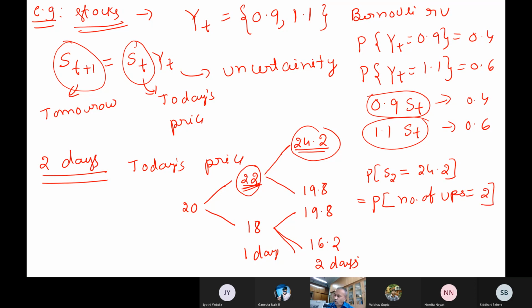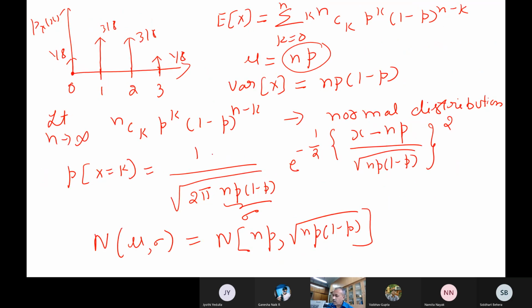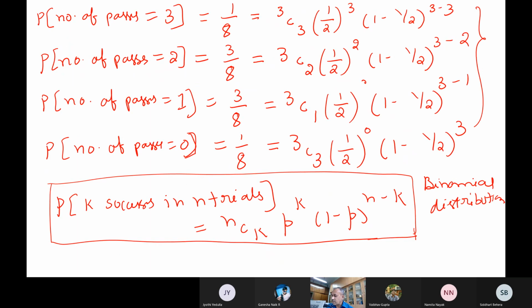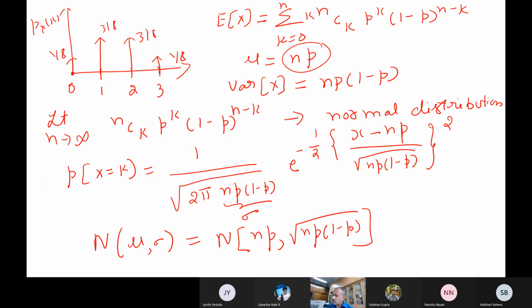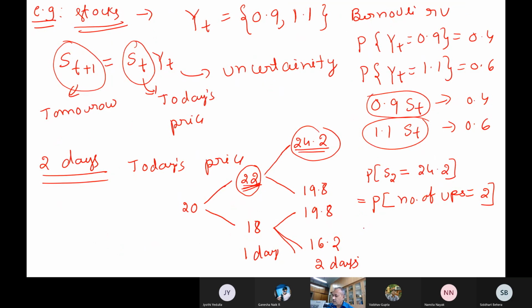Now how do we calculate? Same philosophy: k successes in n trials, nCk p to the power of k, (1 minus p) to the power of n minus k. Here we are doing 2 trials, so 2C2 p square (1 minus p) to the power of 2 minus 2. This turns out to be 1 into 0.6 whole square, because up is 0.6, so this is 0.36. This is the probability.